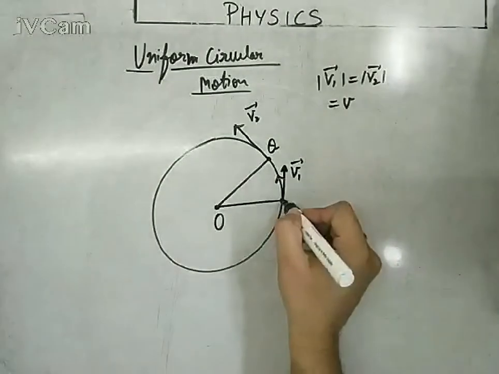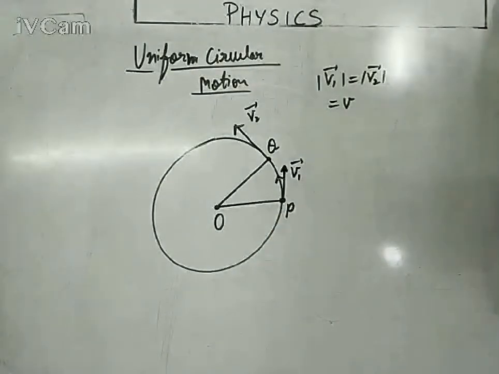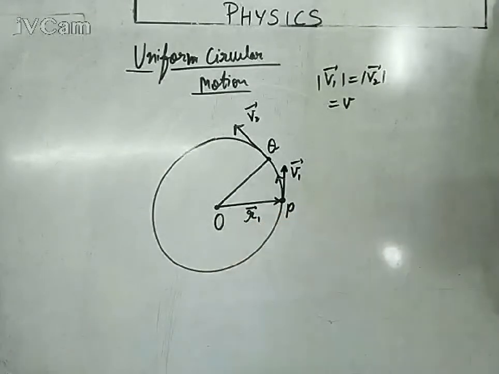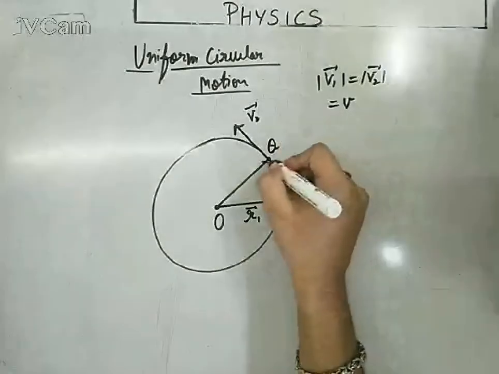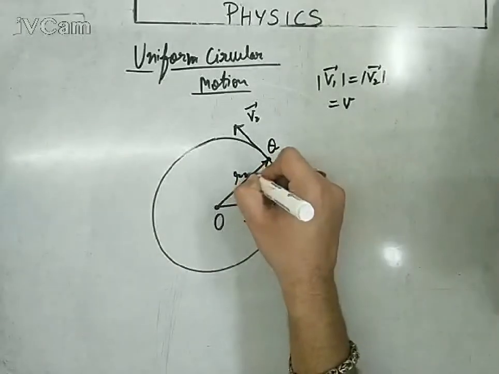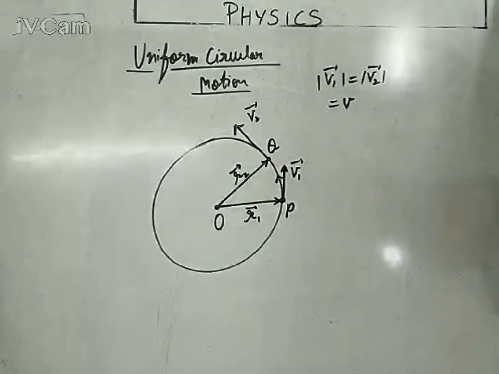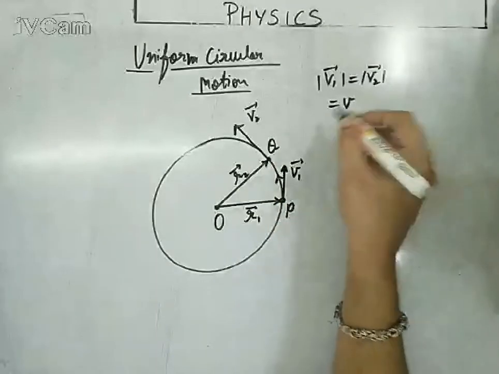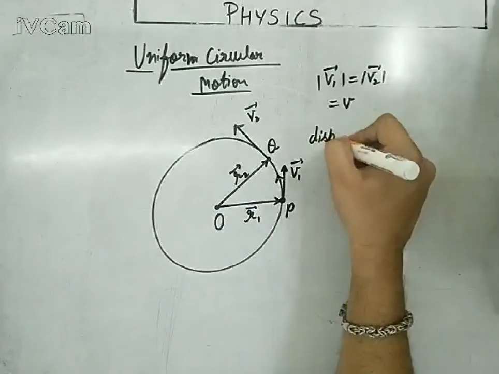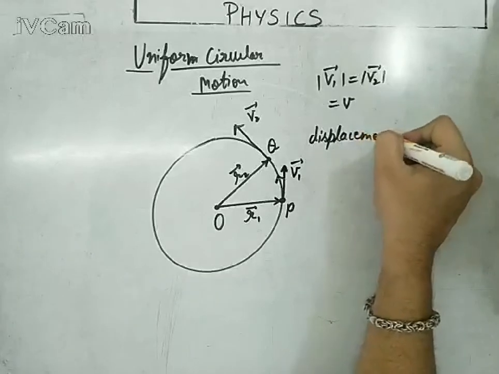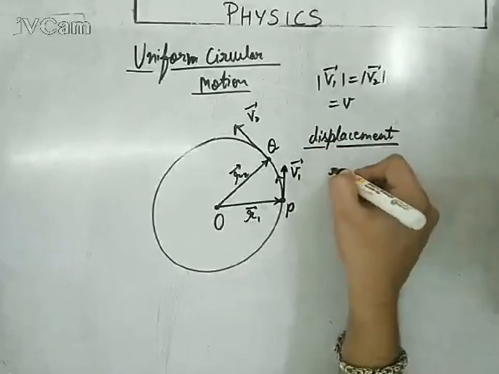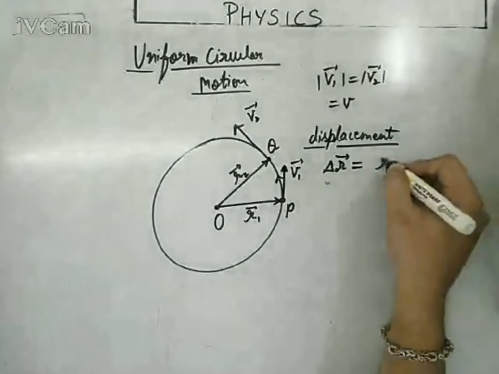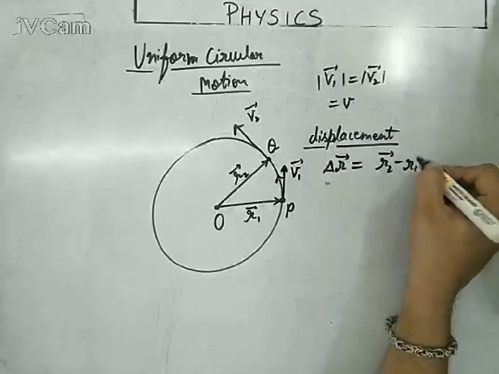Now, if I talk about the initial position of the particle, the position vector is represented by OP vector, or we can simply call it R1 vector. In the same way, the second position is supposed to be R2 vector. So definitely the particle has been displaced from R1 to R2. The displacement of the particle is the change in position, so delta R vector would be final position minus initial position.